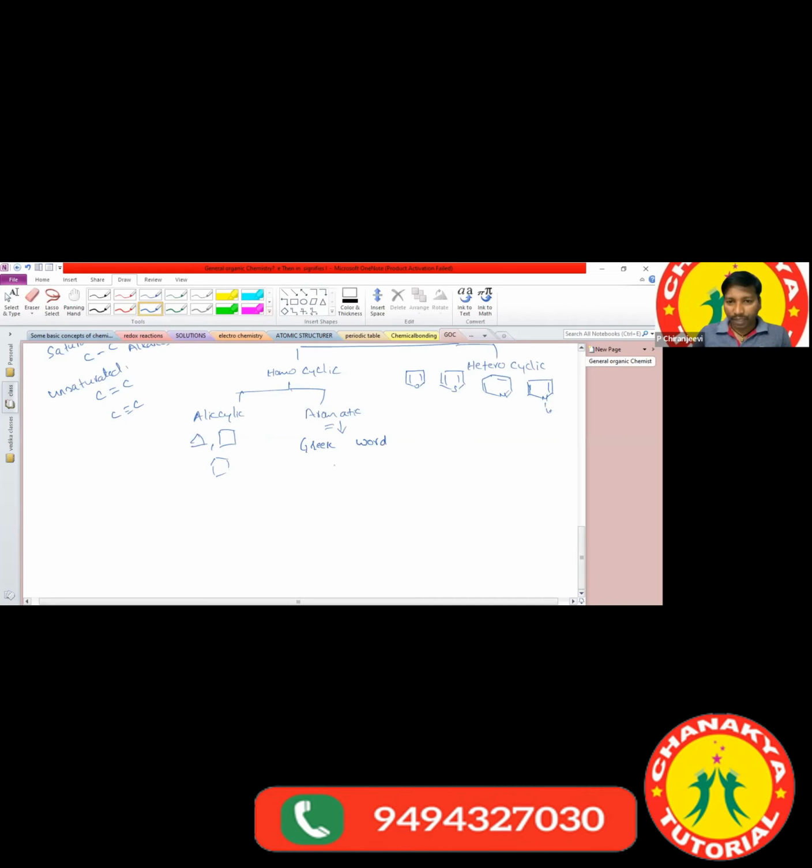Now again, aromatic compounds are classified into two types. What are the two types of aromatic compounds? Benzenoids and non-benzenoids.